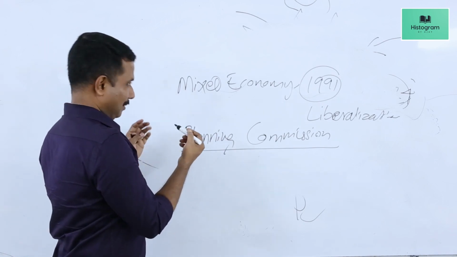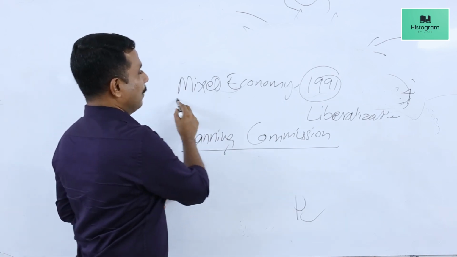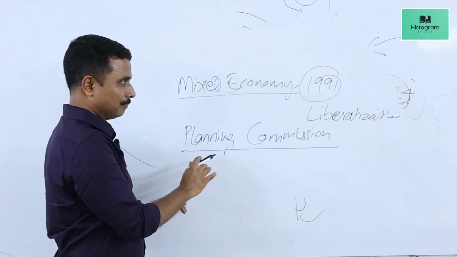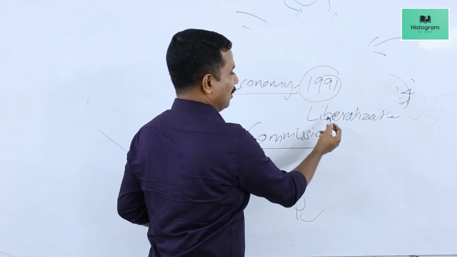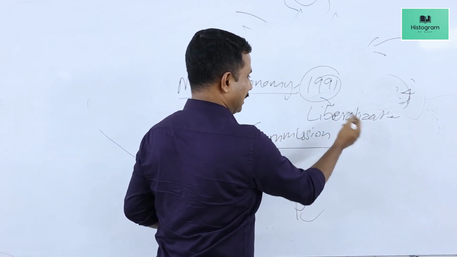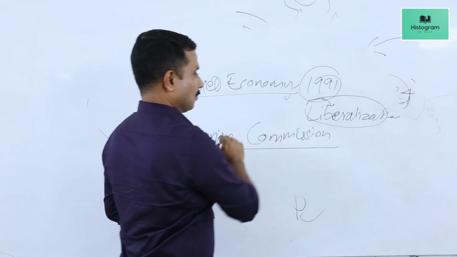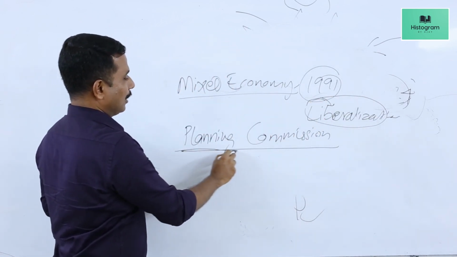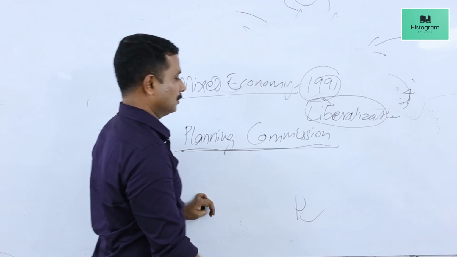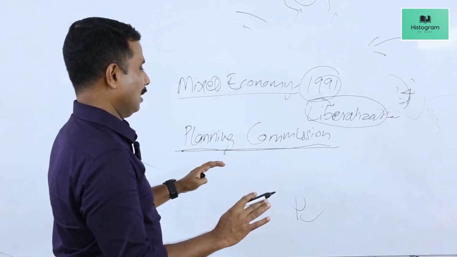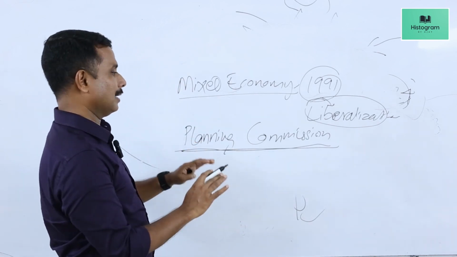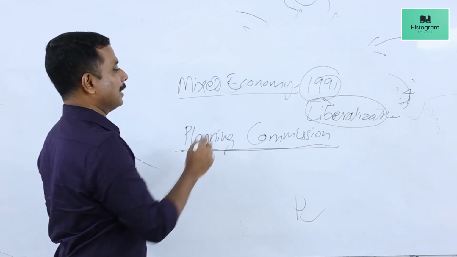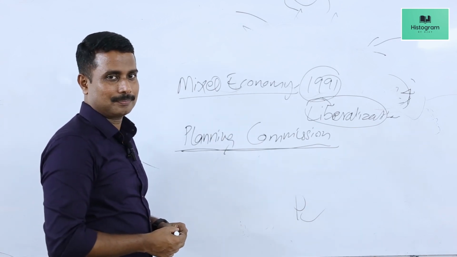During the post-independence period, a mixed economic model was followed initially, until 1991 when we shifted to liberalization, and similarly we adopted planning methods to allocate priorities to different aspects of the economy, for which a Planning Commission was also established.